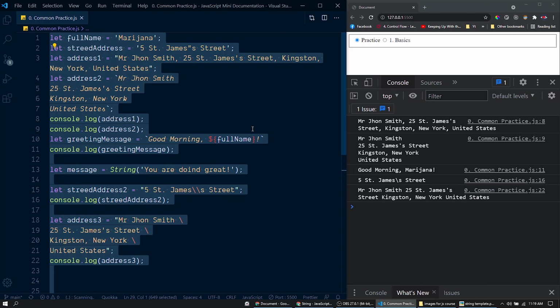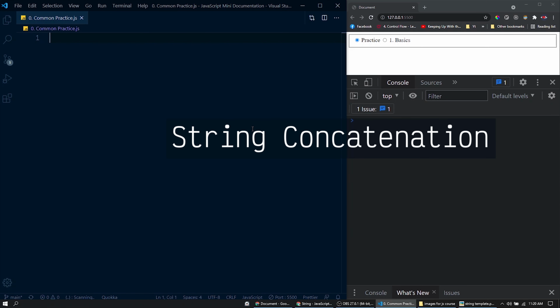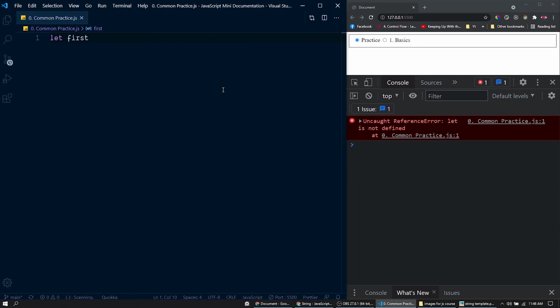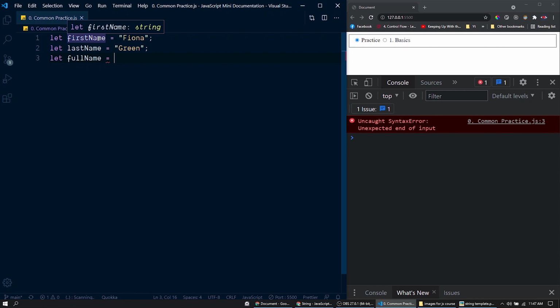Now let me get rid of these sample codes here. Now we are going to discuss the string concatenation operator. So through concatenation, we can append or merge multiple strings into one string. For example, let me declare two variables here, first name, the last name. Now here we have the variable full name. We can combine this first name and last name here.